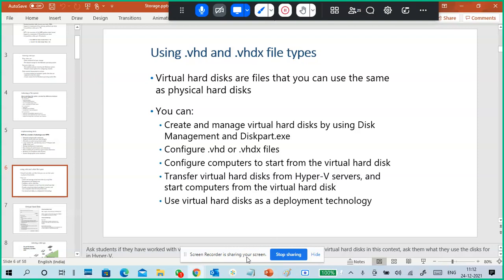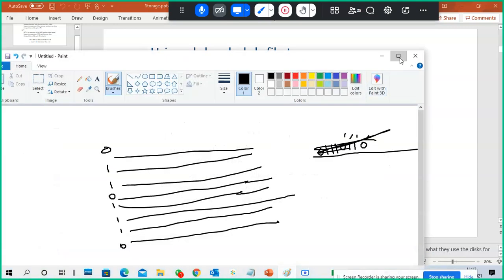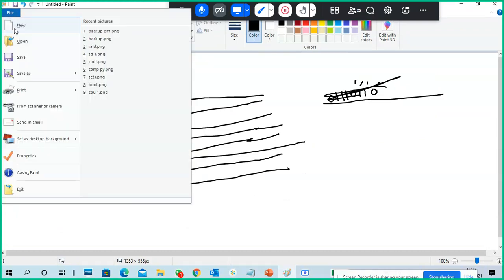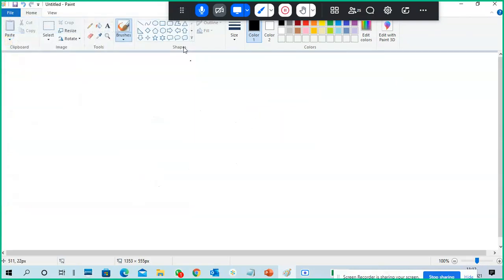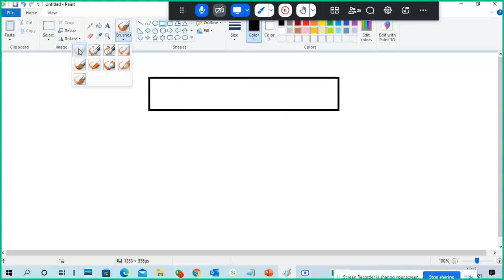It's easy to understand, so we'll go to the simple explanation here. This is my physical hard disk, for example my E drive. Say I have 500 GB of free space on it.